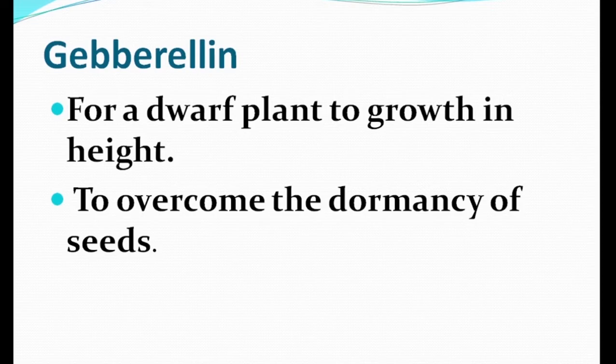We are a very highly populated country. We need food to live. So if our harvesting period comes forward, before the flooding time or rainy season, then we can overcome our food or shelter problems. So we apply gibberellins to overcome this dormancy of seed problem.